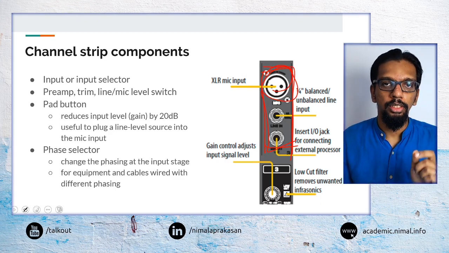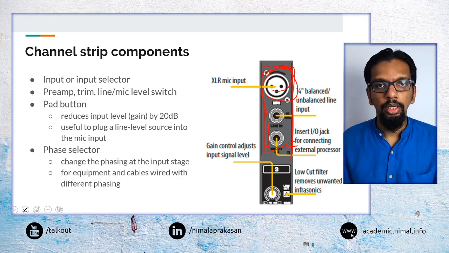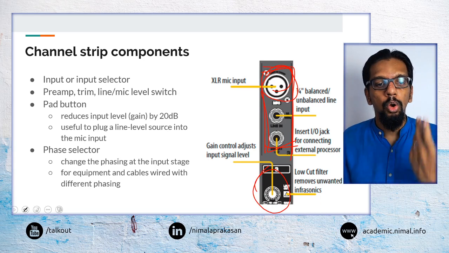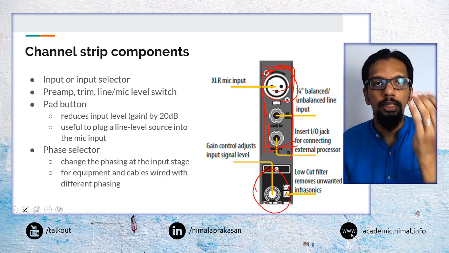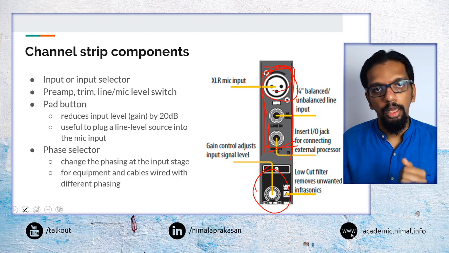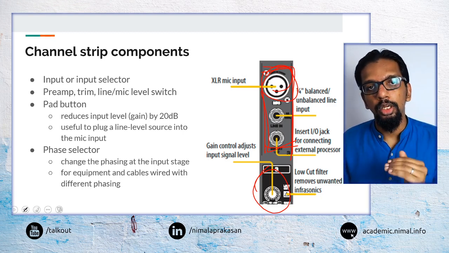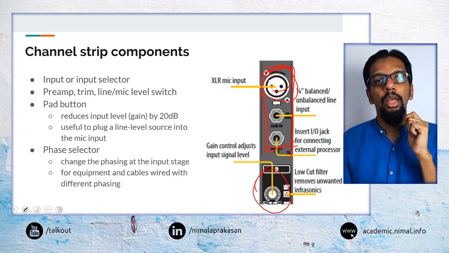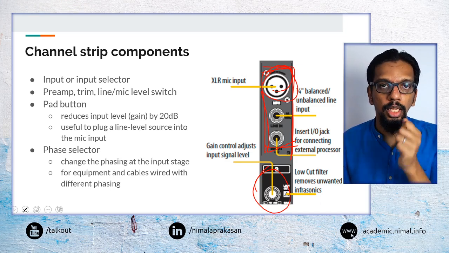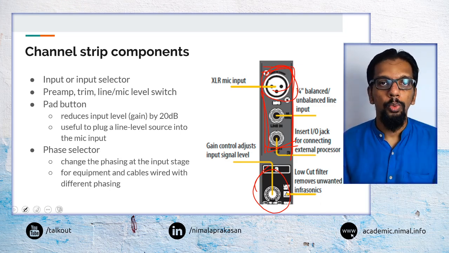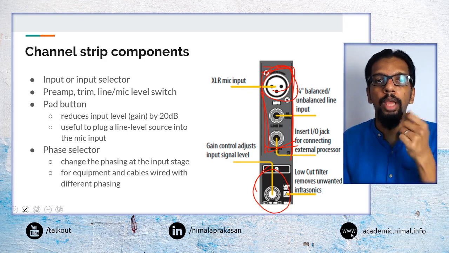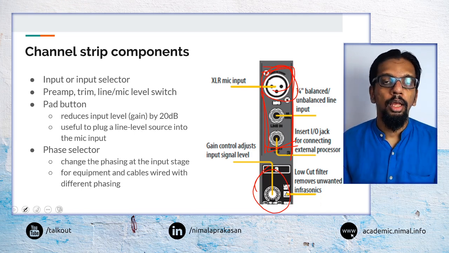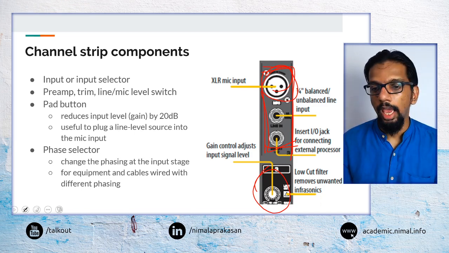Then after that we would have some level of pre-amplification. Whatever signal is coming into the mixer, there may be some level of gain or pre-amplification to increase the signal level. If your mic is plugged in, the signal that is coming may need to be amplified before it can go into any other processing, because many input signals, especially from microphones, are in very low voltage ranges, so they have to be amplified before any signal processing can occur on them. That type of pre-amplification can happen next.